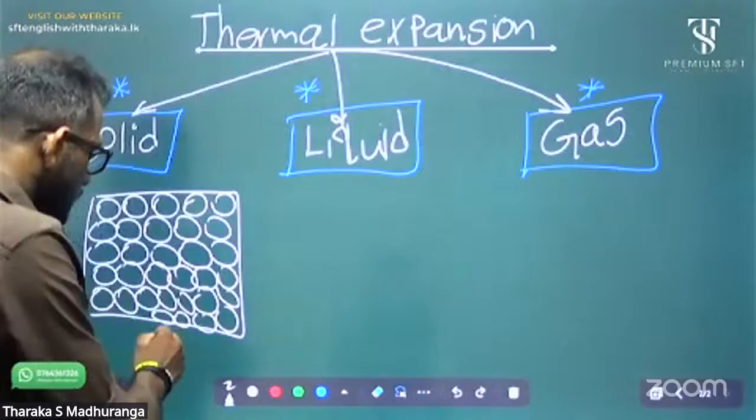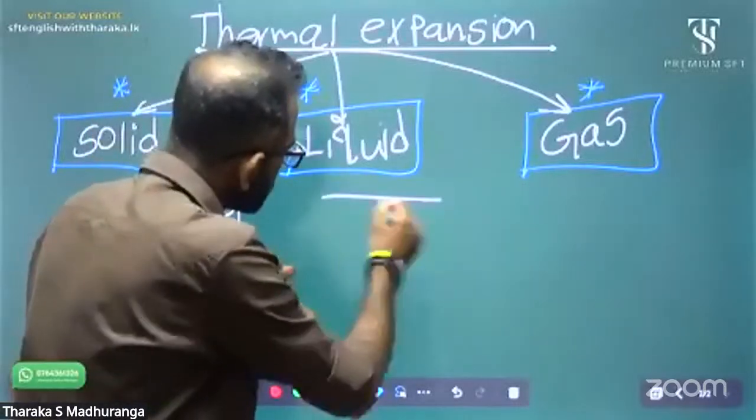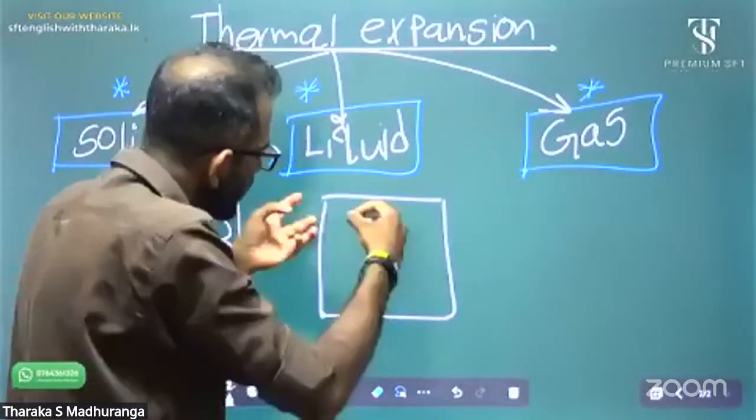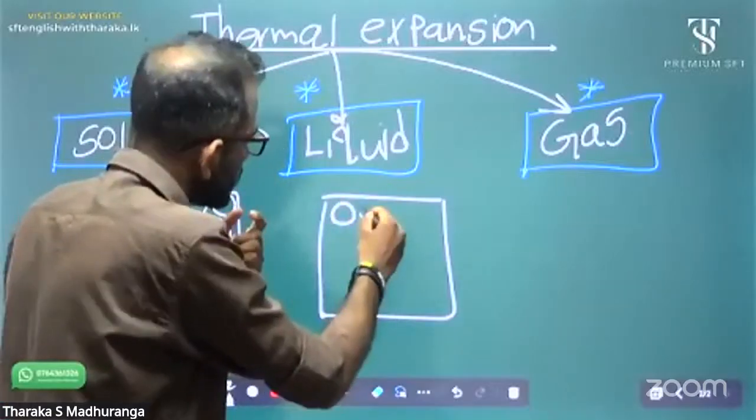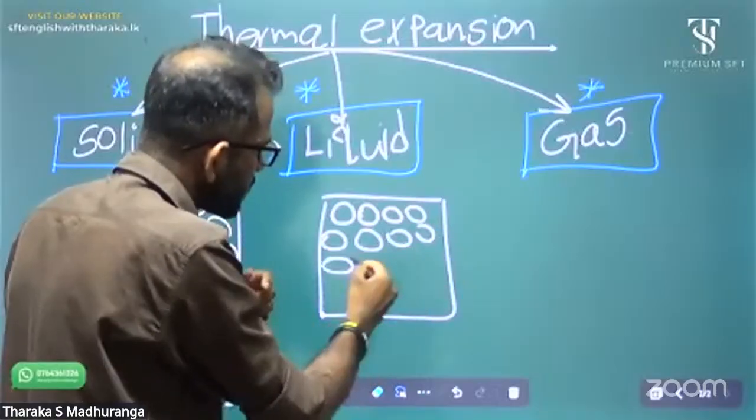Okay, that's the story. If you take a liquid, the same condition applies. A liquid is made of molecules, but they are not as highly compacted as in a solid. They are not highly compacted like solid, but they are very close.